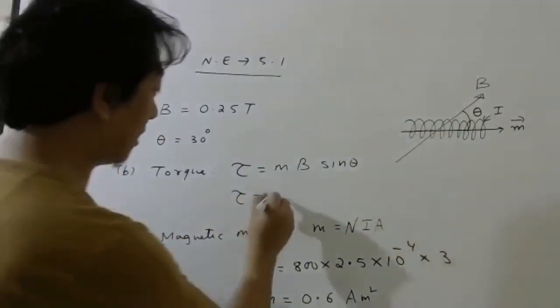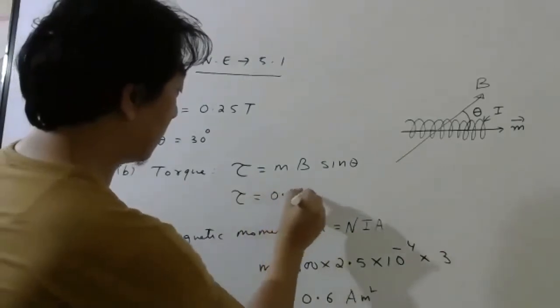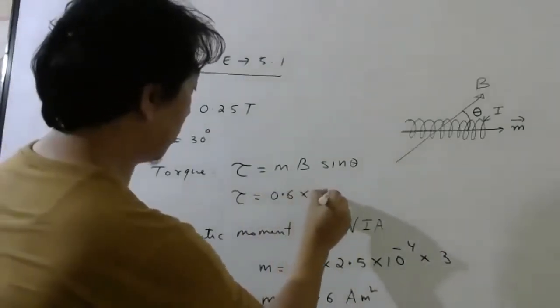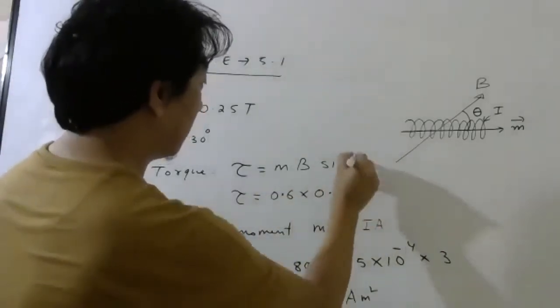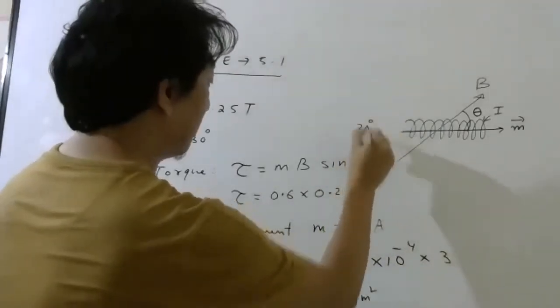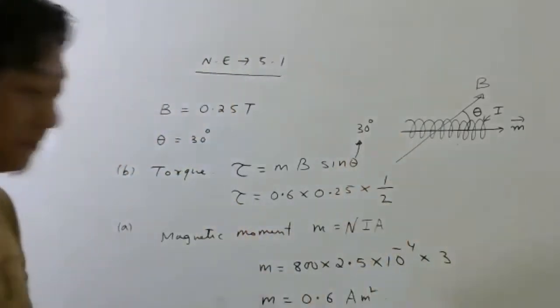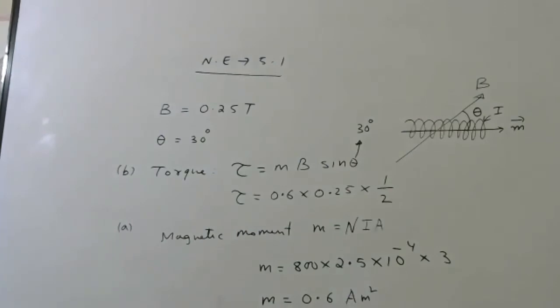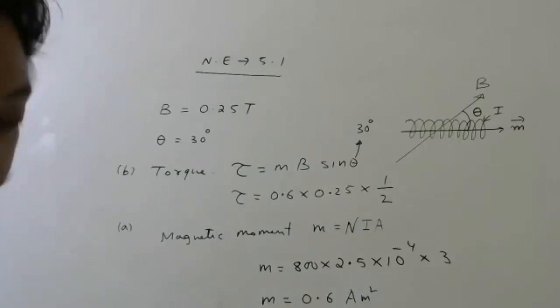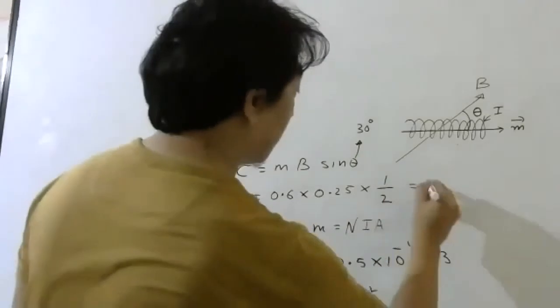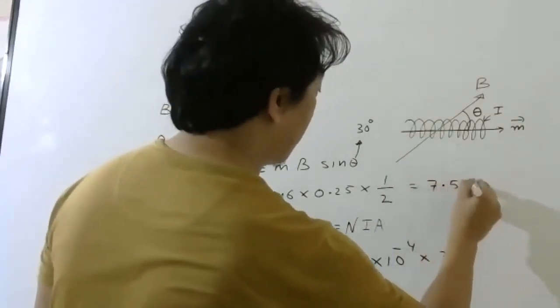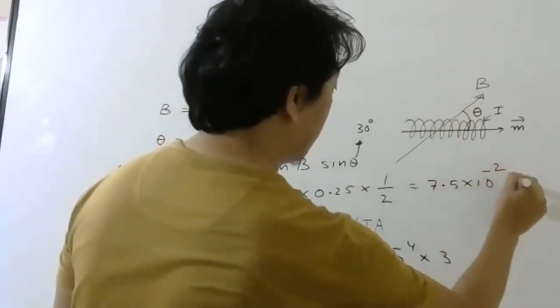M we calculated 0.6, magnetic field is 0.25, theta is 30 degrees, so sin 30 degree will be half. What is the final answer? 7.5 into 10 power minus 2 Newton meter.